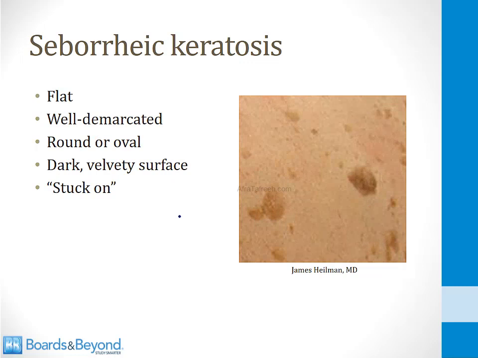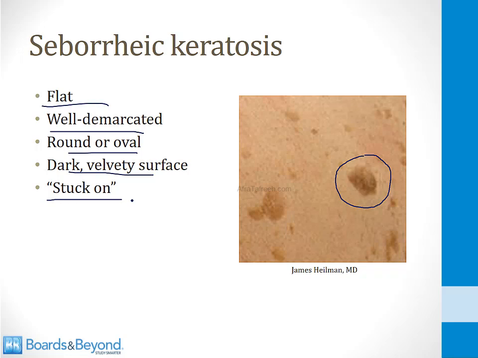A picture of some seborrheic keratoses is shown on the screen. This is a good example of one right here. They are flat and well demarcated. They are round or oval. They have a dark velvety surface, and they appear stuck on, almost like someone took something that was dark and stuck it to the skin. That's the classic description of a seborrheic keratosis.